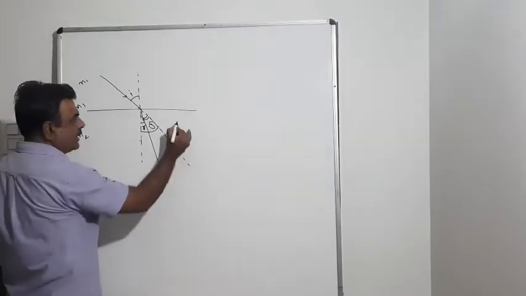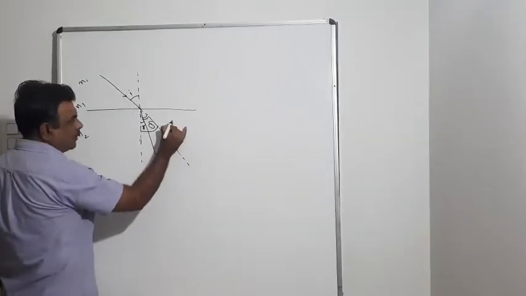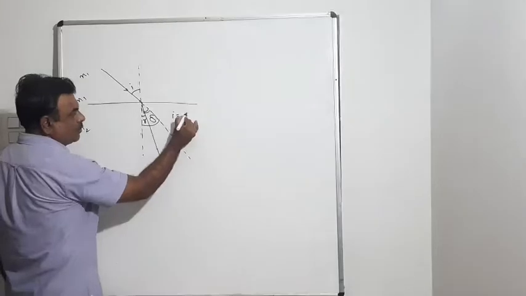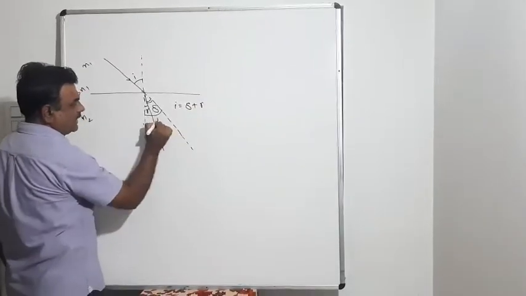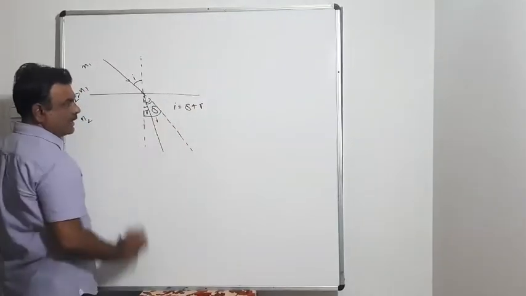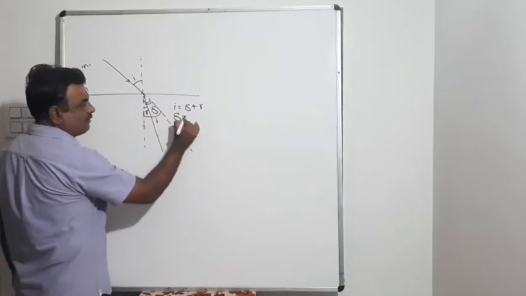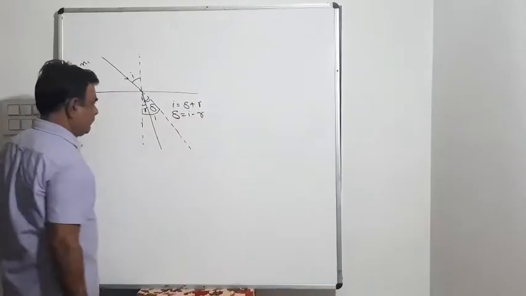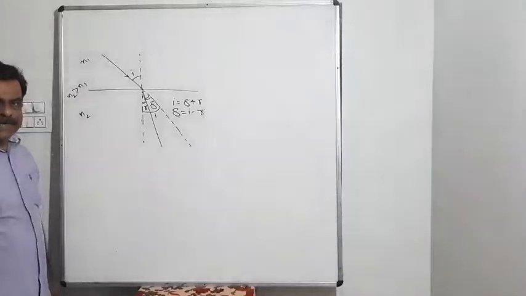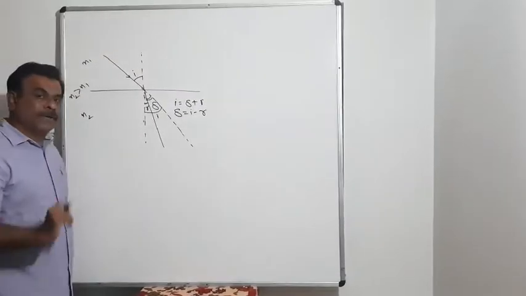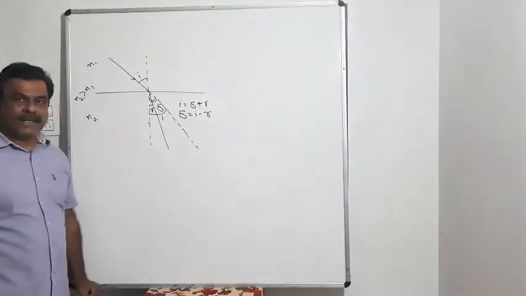So by what has it been deviated? Look, from the figure, i is equal to delta plus r. So in this case, delta will be i minus r. So when light is passing from optically rarer medium to denser, it is deviating by angle i minus r.